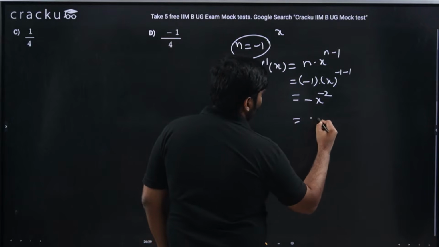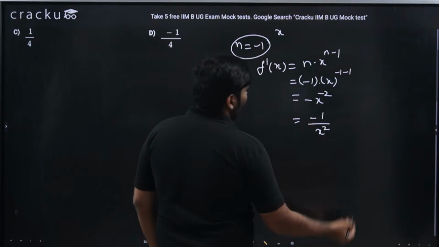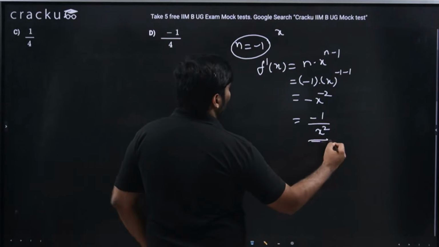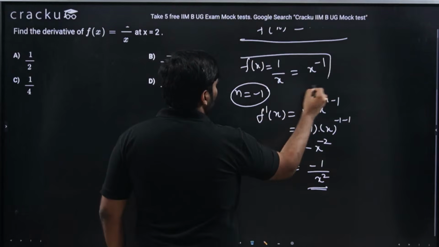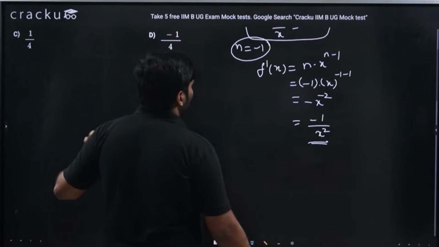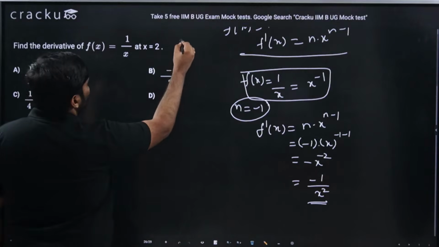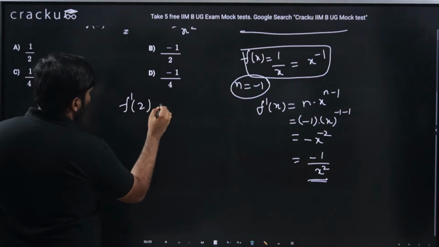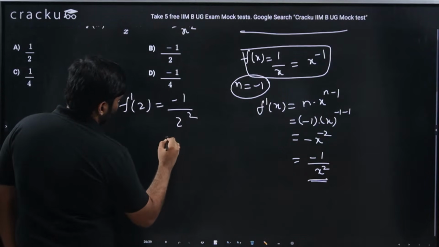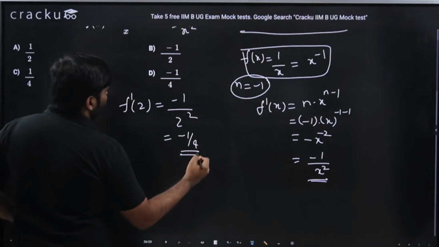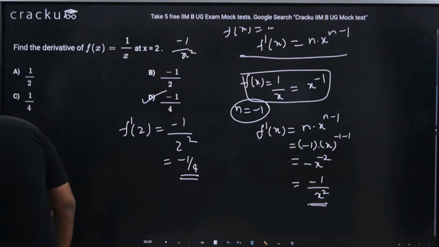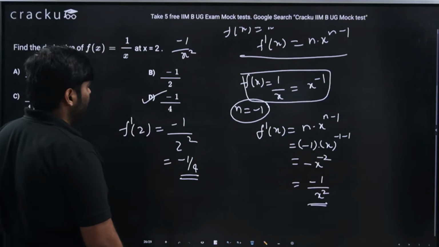This can be written as minus 1 by x square. The minus sign is anyways there, and x power minus 2 can be written as 1 by x square. So if f of x is 1 by x, then f dash of x is minus 1 by x square. So at x equal to 2, f dash of 2 should be minus 1 by 2 square, which is nothing but minus 1 by 4. Minus 1 by 4, that is option D. The answer has to be option D, minus 1 by 4.